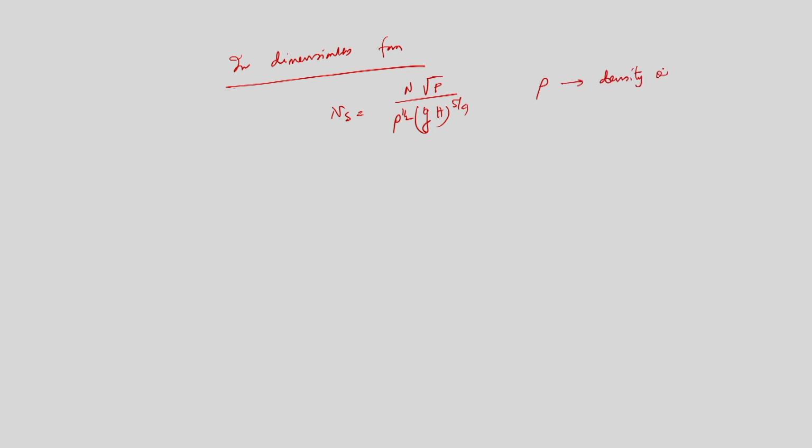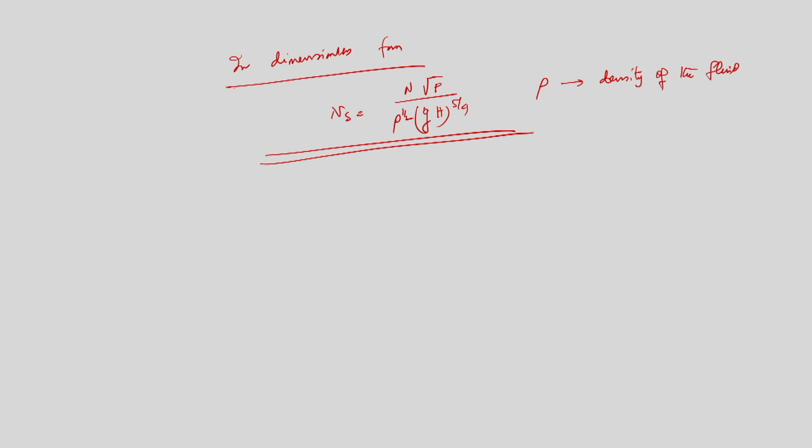Now to obtain the dimensionless specific speed, again we have to divide it by g power 5 by 4, because this is not dimensionless. In dimensionless form, the specific speed will be N root P divided by (g H) power 5 by 4 into rho power half, where rho is the density of the fluid. So this is the dimensionless specific speed.